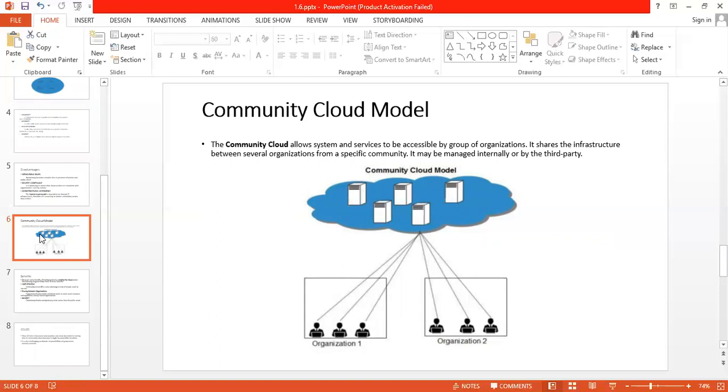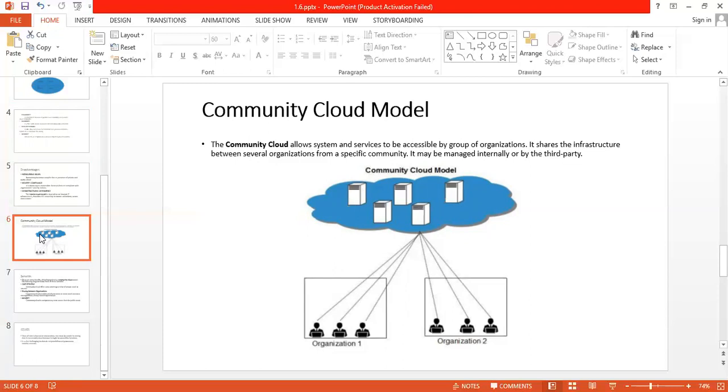So the last type of cloud model is the community model. Community cloud allows systems and services to be accessible by a group of organizations. It shares the infrastructure between several organizations from a specific community. It may be managed internally or by a third party.